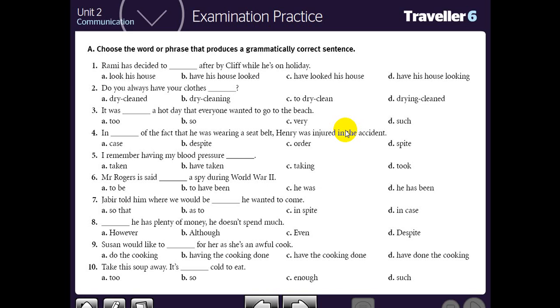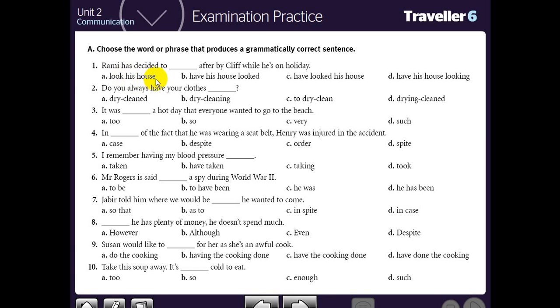As you can see, Rami has decided to have his house looked after. Of course, if Rami is out on a holiday, he will not be the person who will look after his house because he is absent. So it is a logical thing to hire or ask someone to look after his house. So this sentence will be causative. Which structure of the four ones is causative?